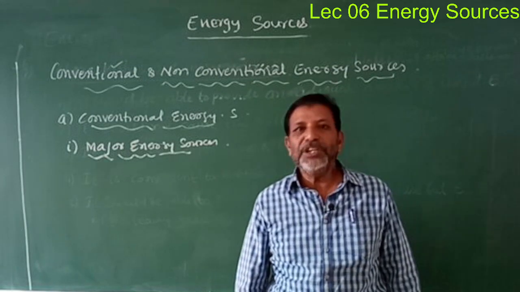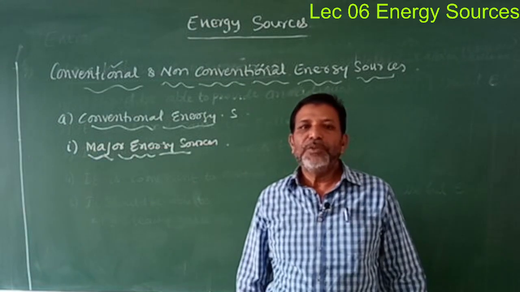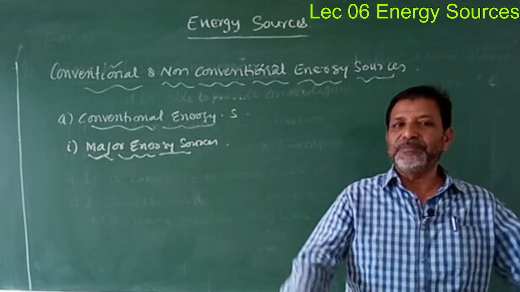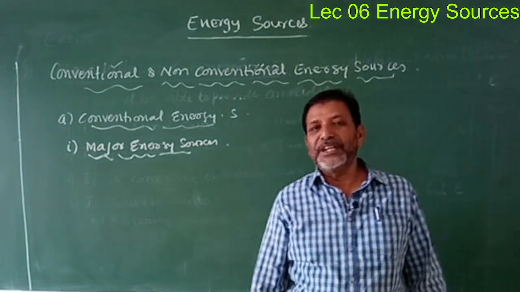And one more thing you can understand is that any source of energy which produces a huge amount of energy will come under the major energy sources.